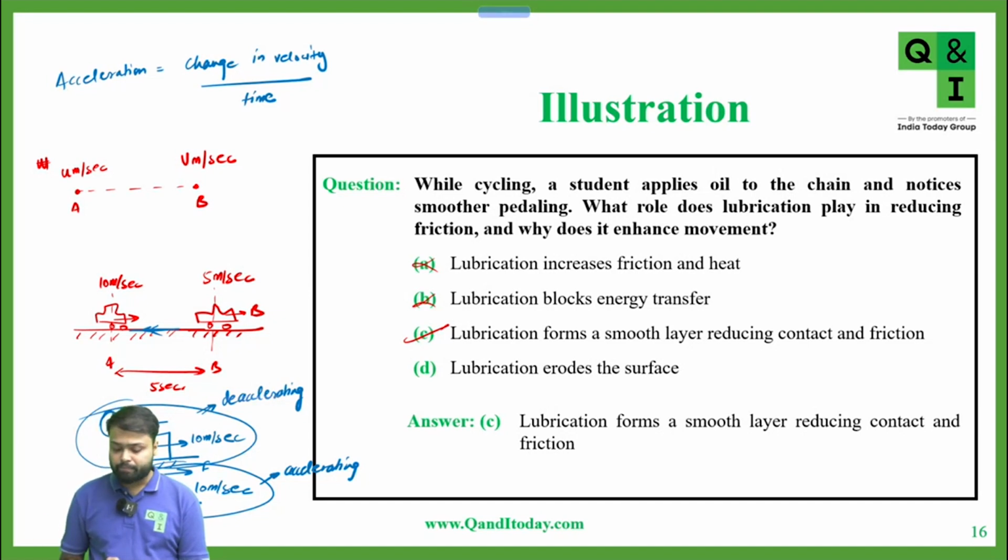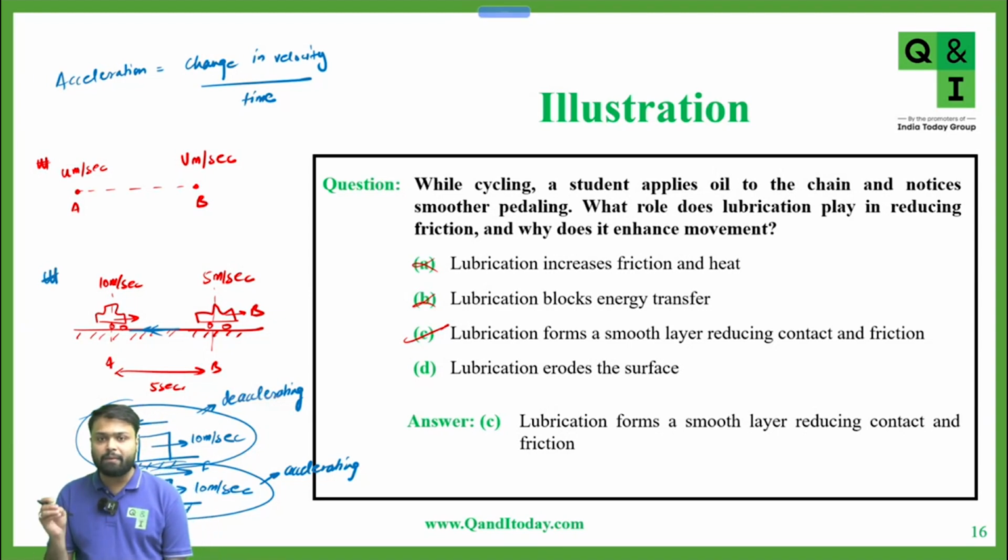No, sir. Now let's consider the case of the car in which the speed at A is 10 meters per second and at point B the speed is 5 meters per second. That means friction is opposing the motion, acting opposite to the direction of motion. Yes, sir. Very good.